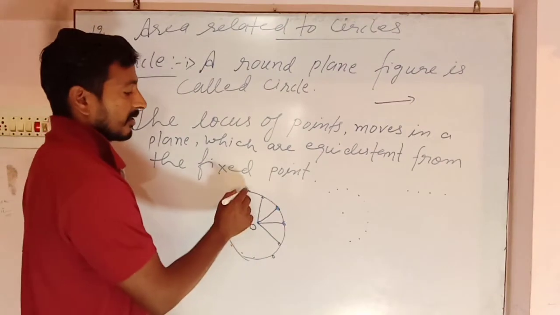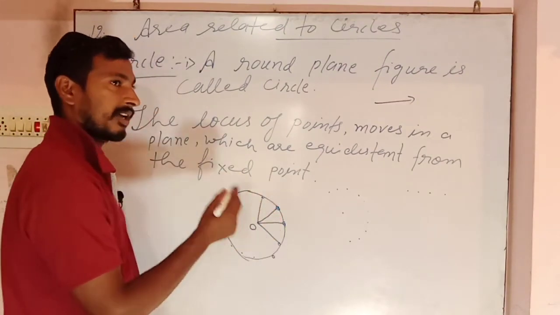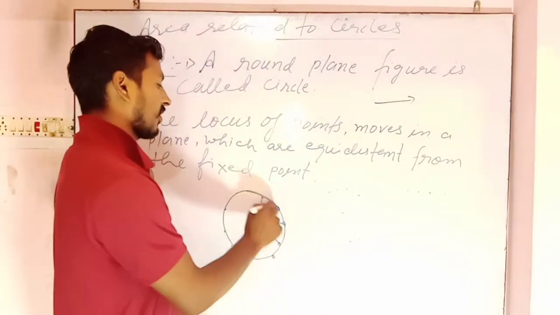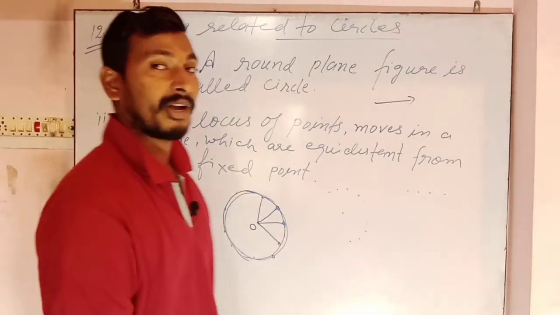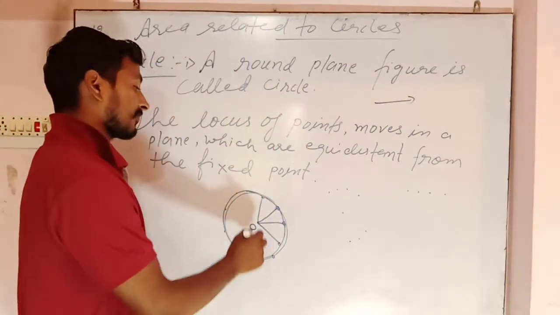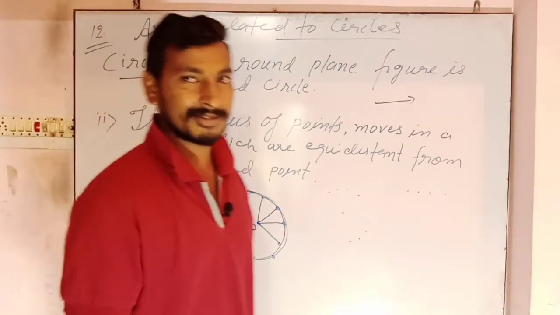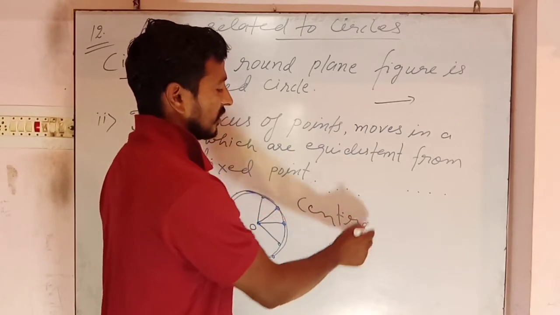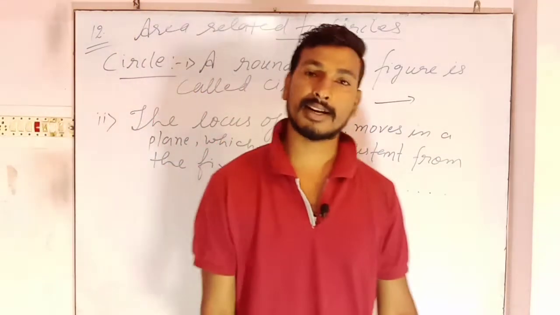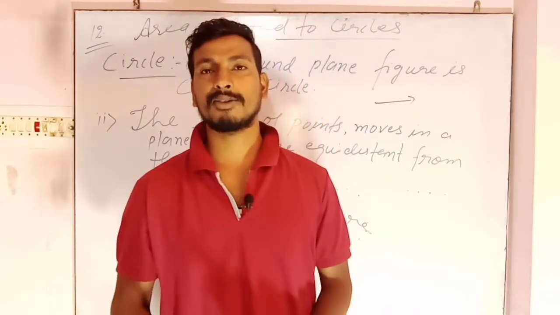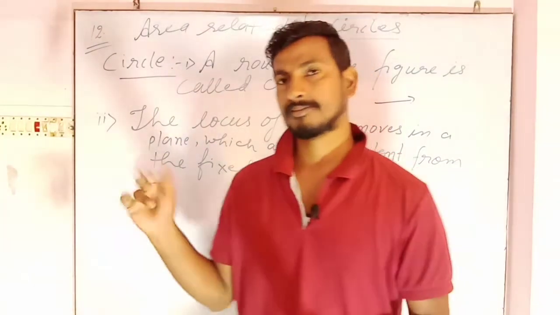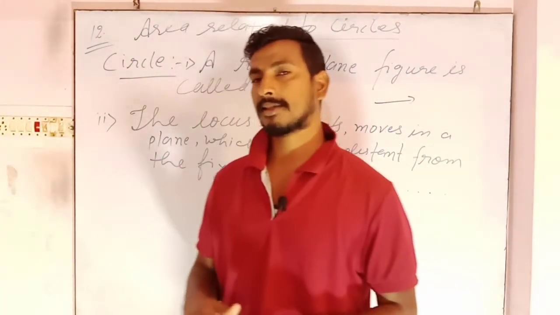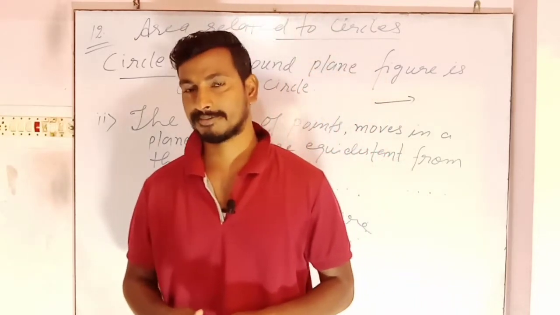So once again, the locus of points that move in a plane and are equidistant from a fixed point is called circle. So this combination of points is called circle, and the fixed point is called the center. This is the standard definition which is often written in your class 9 and 10 mathematics book. Now in the next slide we try to discuss the radius, the chord and diameter.